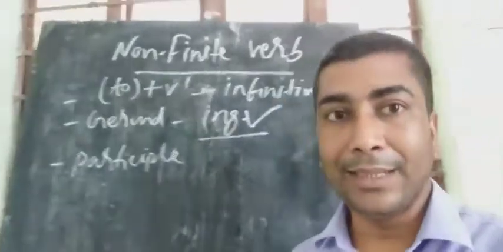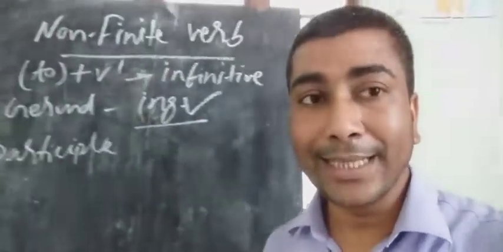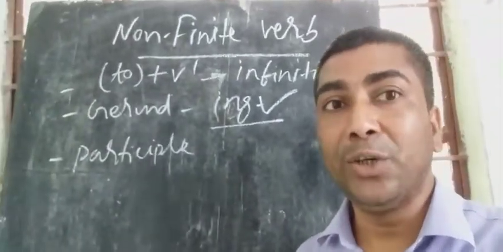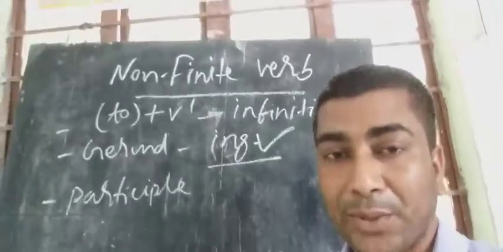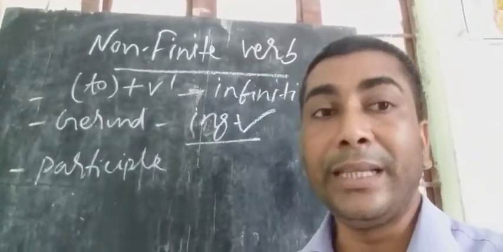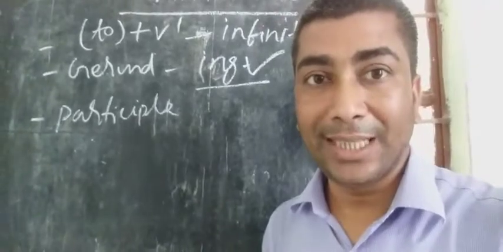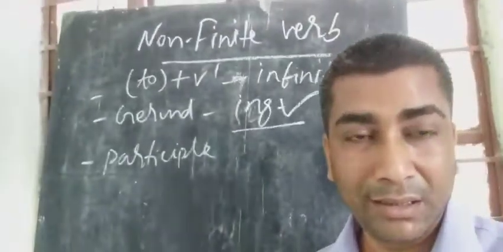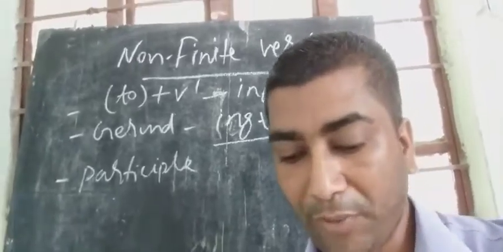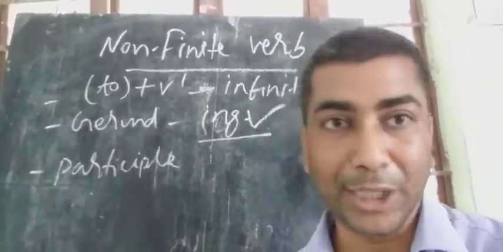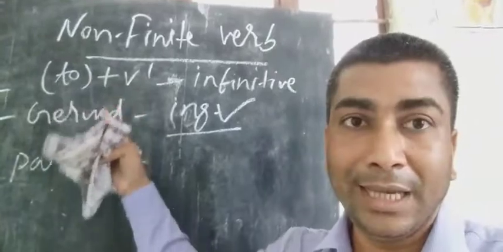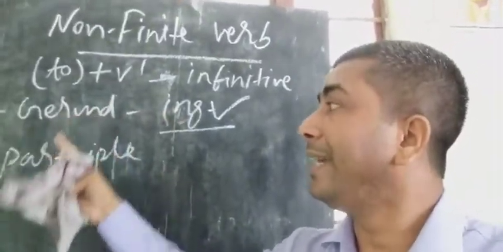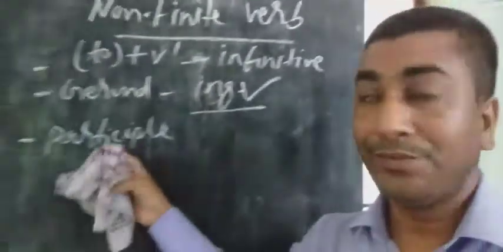Now today we will discuss when, in which situation, we will use these non-finite verbs. First of all, we will learn the use of infinitive, after that gerund and then participle.